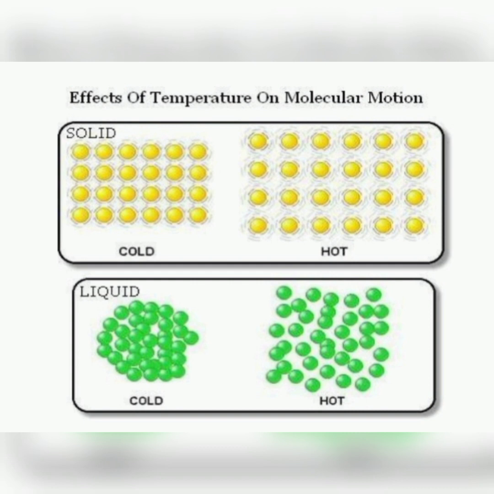Now, the effect of temperature on molecular motion. What will be the effect of temperature? When we increase the temperature, the interparticle force of attraction decreases because the kinetic energy of particles increases. So the motion of particles increases and the force of attraction decreases. So on increasing temperature, solid state can be changed into liquid and liquid state can be changed into gaseous state, as you can see in the figure also. Similarly, on decreasing temperature, the motion of particles decreases, the kinetic energy decreases, so the force of attraction between the particles increases. So gas can change into liquid and liquid can change into solid state.